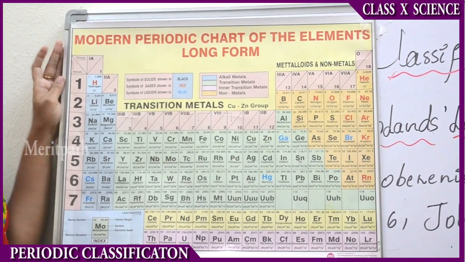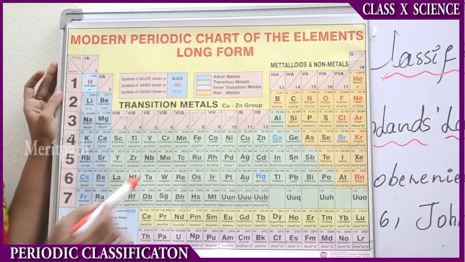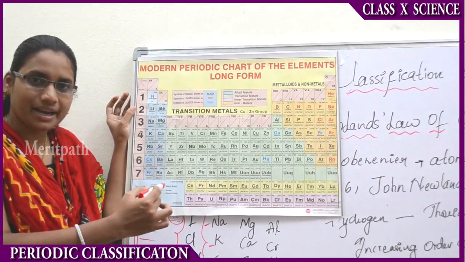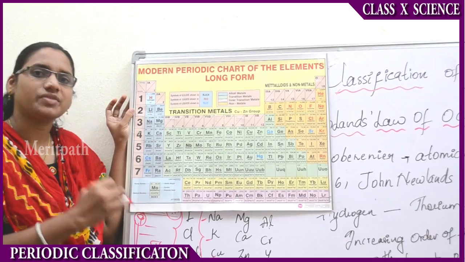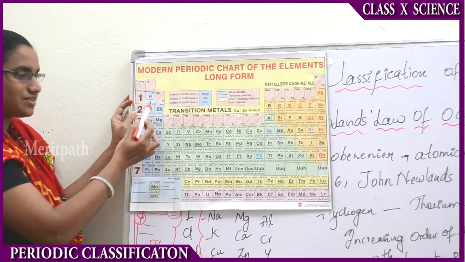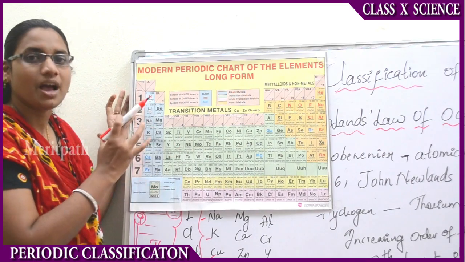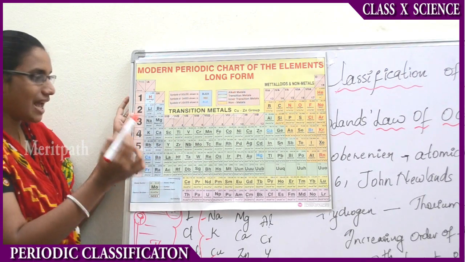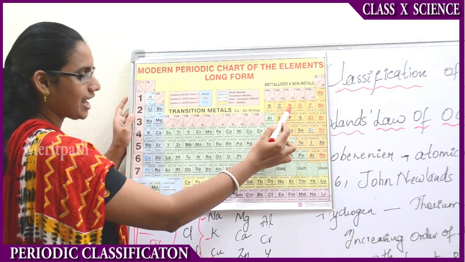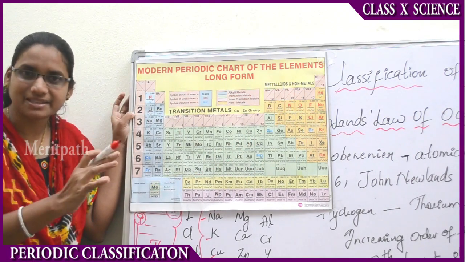And now, what we have learned is Newland's law of octaves. In this law of octaves, the first element has the same properties as the 8th element, that is, the 8th element is repeating the properties of the first. Here we consider the first element as hydrogen, excluding the inert gases. The first element is hydrogen, the second is lithium, third beryllium, fourth boron, fifth carbon, sixth nitrogen, and seventh oxygen. So from hydrogen to oxygen, the 7 elements are finished.